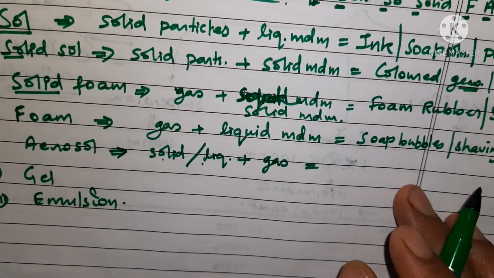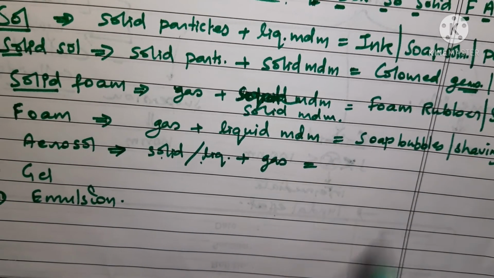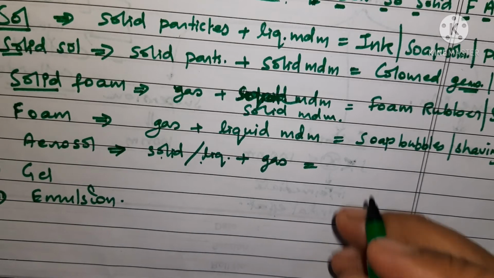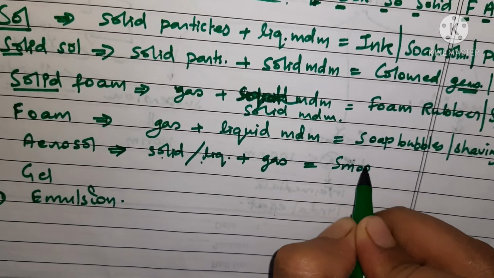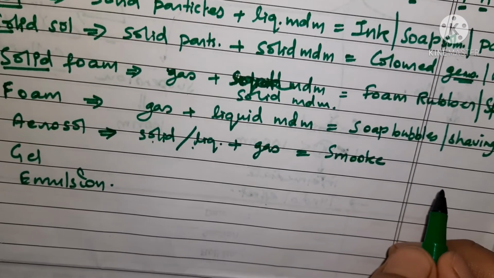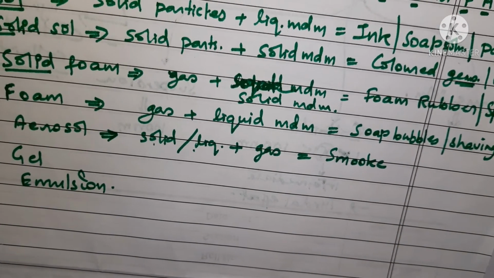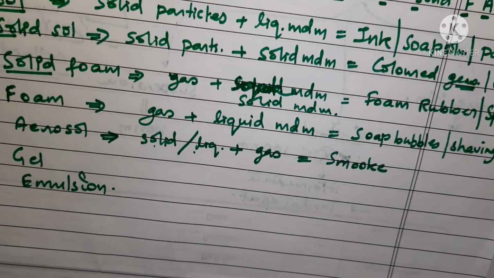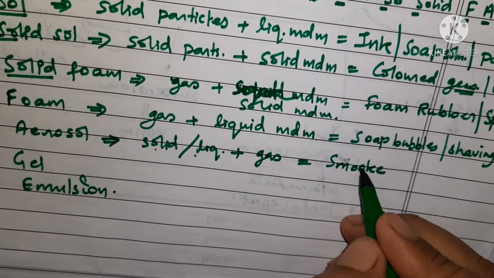Okay, aerosol is a colloid. For example, when solid particles or some liquid particles are mixed up with the gas, an example is smoke. What happens in smoke? Soot goes into the air and mixes up with it. Soot actually is dark carbon, in the solid form. So this is smoke.